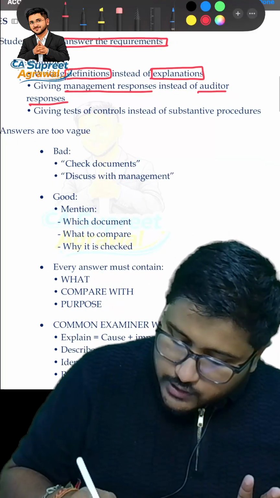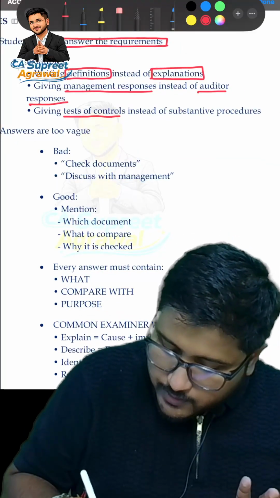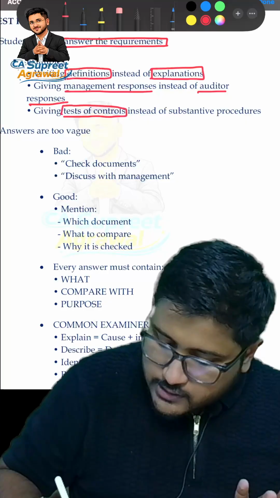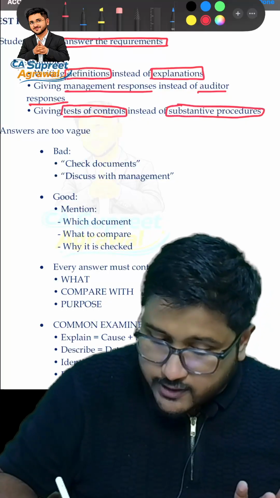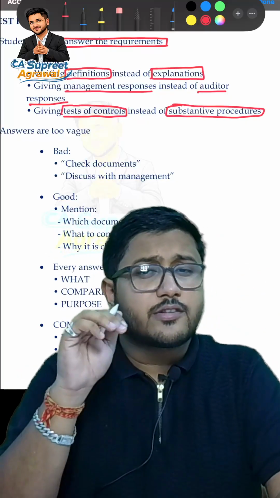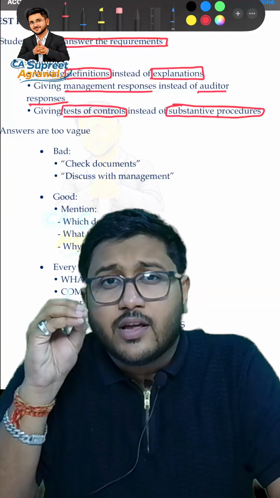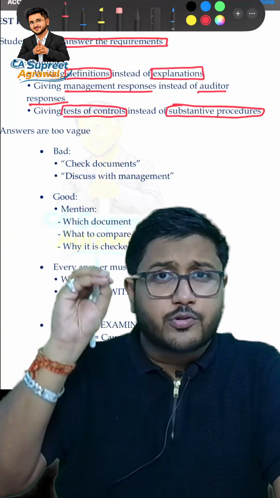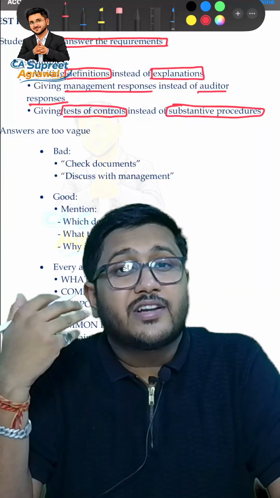Then giving test of controls instead of substantive procedure. What does it mean? See, there are two types of procedures that we have discussed, test of controls and substantive procedures, right? A lot of students make this mistake that when audit procedures are asked, they go for the test of controls procedure.